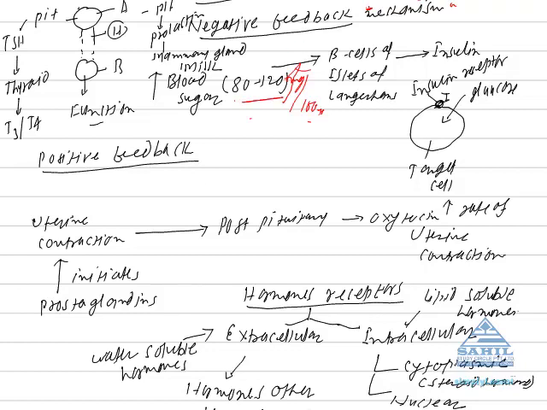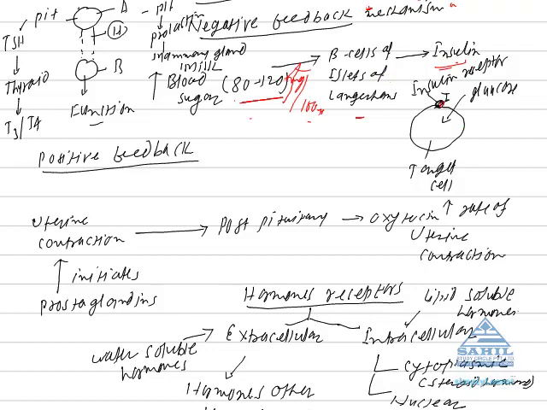Then glucose acts as a stimulus. It stimulates beta cells of islets of Langerhans, which is the source gland of insulin hormone. Insulin is released by the pancreas because beta cells are a part of the pancreas.